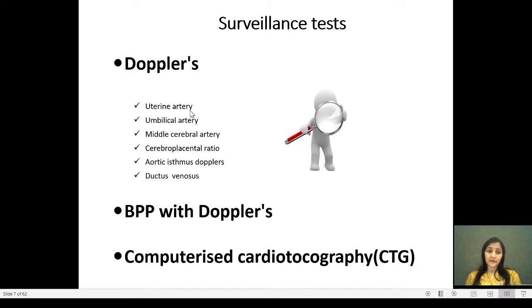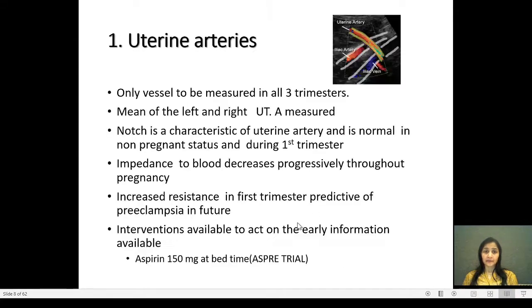The main ones are uterine artery, umbilical artery, middle cerebral artery, the cerebroplacental ratio of umbilical to middle cerebral artery, aortic isthmus Doppler, and ductus venosus. We also use biophysical profile along with Dopplers to better understand the fetal pathology and physiology, and computerized CTG.